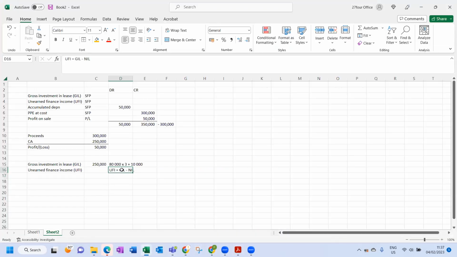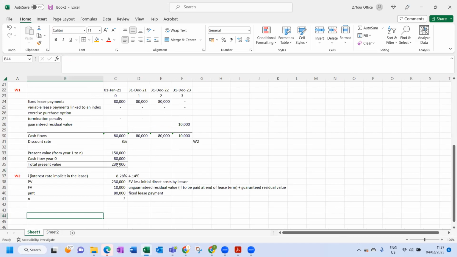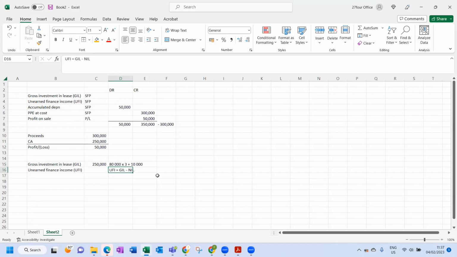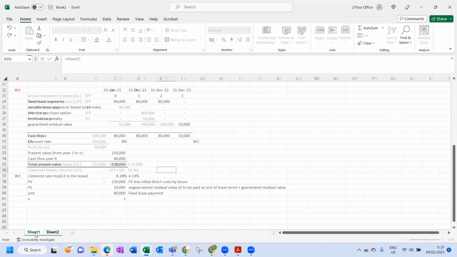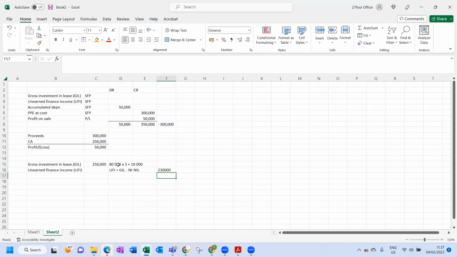So the net investment in lease is basically the number we calculated above, that 230. So the NIL is equal to the present value of the lease payments. Just take note of that. The net investment in the lease is basically the present value of the lease payments.